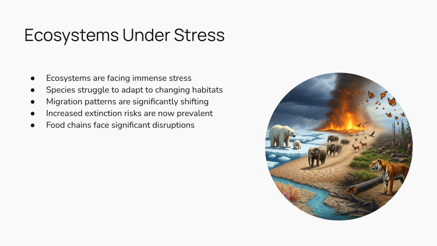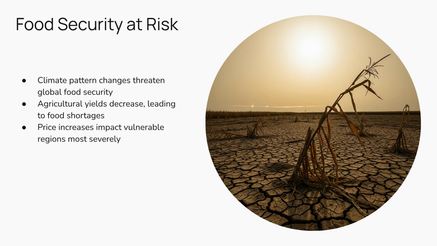Many species are struggling to adapt to changing temperatures and habitats, leading to shifts in migration patterns, increased extinction risks, and disruptions to food chains. Changes in climate patterns, including droughts, floods, and altered growing seasons, directly threaten global food security. Agricultural yields can decrease, leading to food shortages and price increases, particularly in vulnerable regions.